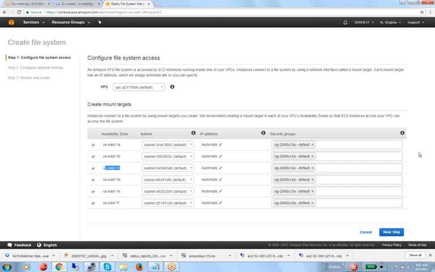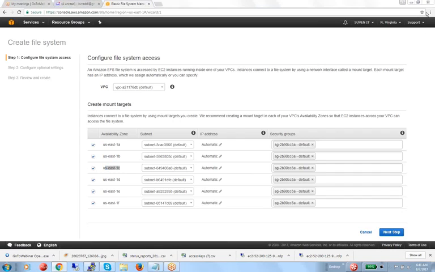It is just like an NFS, where we can share the file system and mount it to multiple systems at a time. It supports NFS. While creating the file system, you can create it for a particular availability zone, a particular network, or whatever you want.